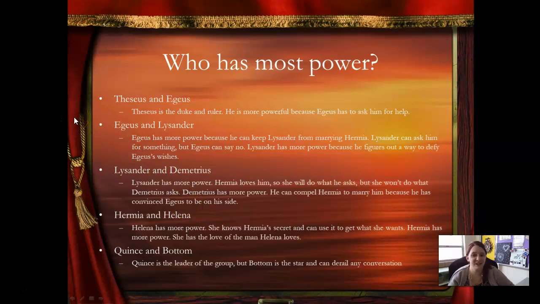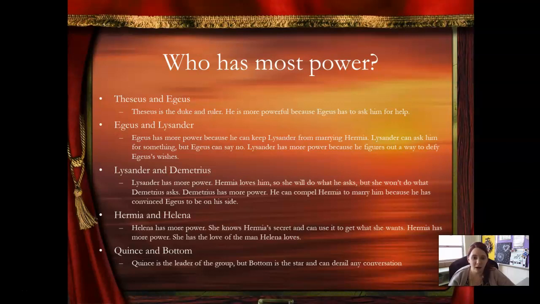So let's talk about Theseus and Aegeus. Theseus is the duke and the ruler, therefore he has more power because Aegeus is actually asking for his help. Now when it comes to Aegeus and Lysander, Aegeus has more power because he's the one keeping Lysander from being able to marry Hermia. Lysander can ask him for something, but Aegeus can say no.